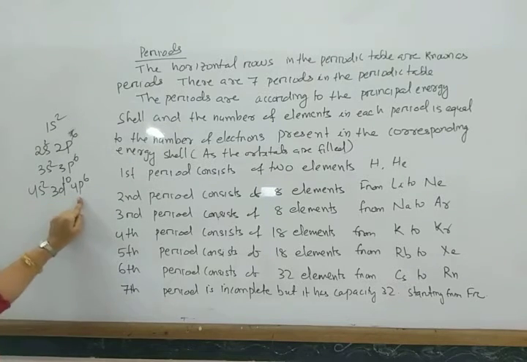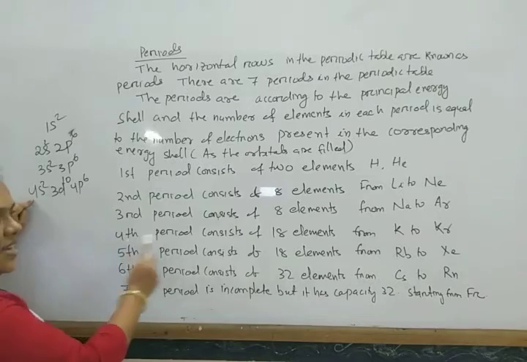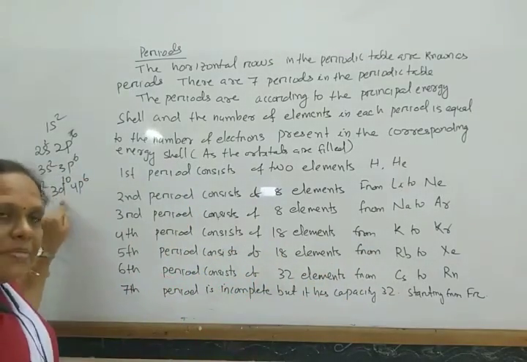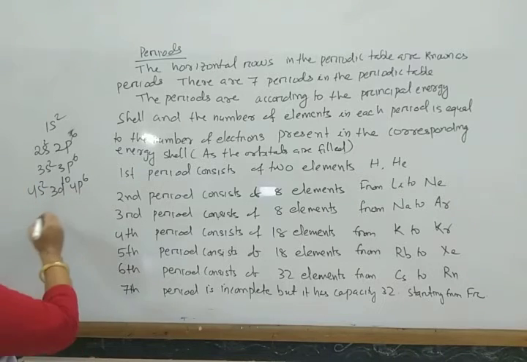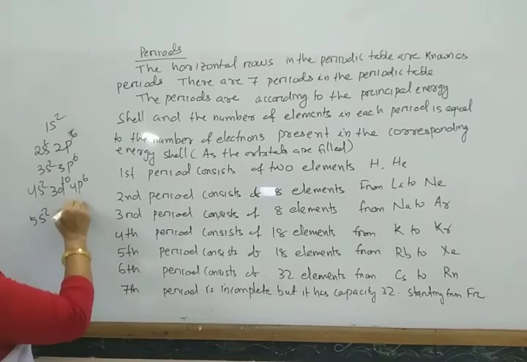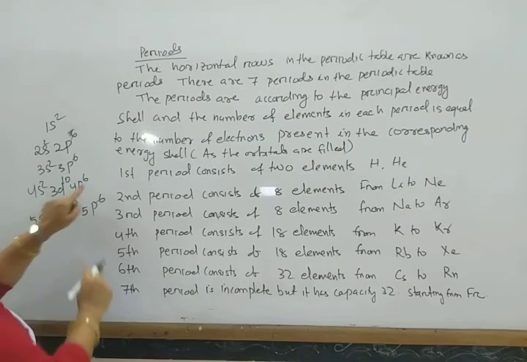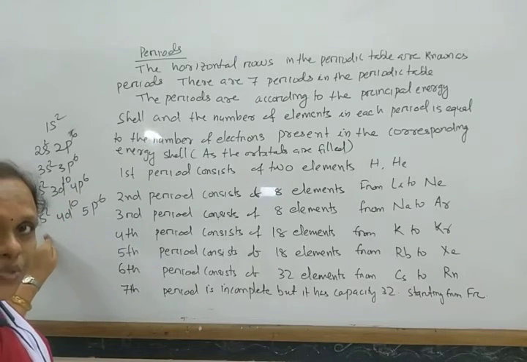As it contains 18 electrons here, and the highest principal quantum number is 4, it is present in the fourth period. So the fourth period contains 18 elements. And again we can write 5s2, then 4d10, then 5p6. So in the fifth, before going to 4d, the electron enters 5s.